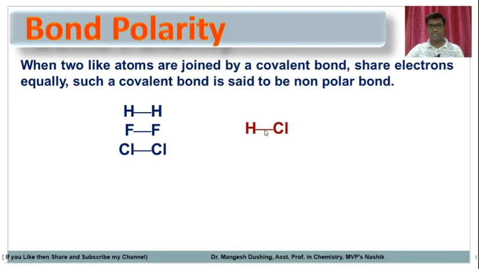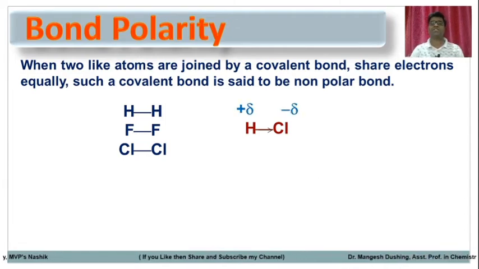So the sigma electrons are not equally shared between hydrogen and chlorine, but are more towards the chlorine atom because chlorine is the more electronegative atom. Because electrons are negatively charged, they migrate towards the chlorine atom. So chlorine will have a partial negative charge, while hydrogen becomes somewhat deficient of electrons, so it will attain a partial positive charge.